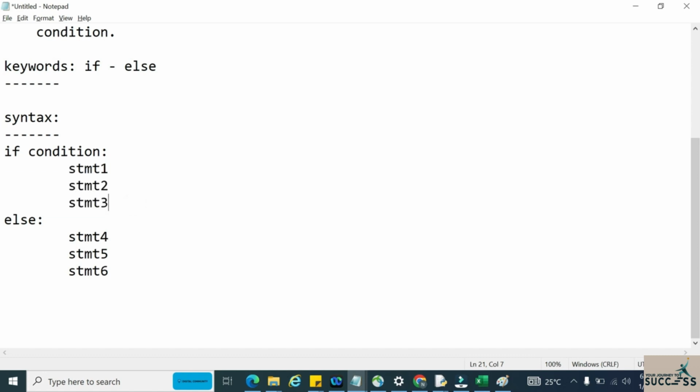If the condition does not get satisfied, that is, the condition is false, then the code present in the else block will get executed. Obviously, if the condition is true, the if block code gets executed; only if it is false does the else block run. Now let us see how if else works practically with one or two examples. Let us move to the practical.